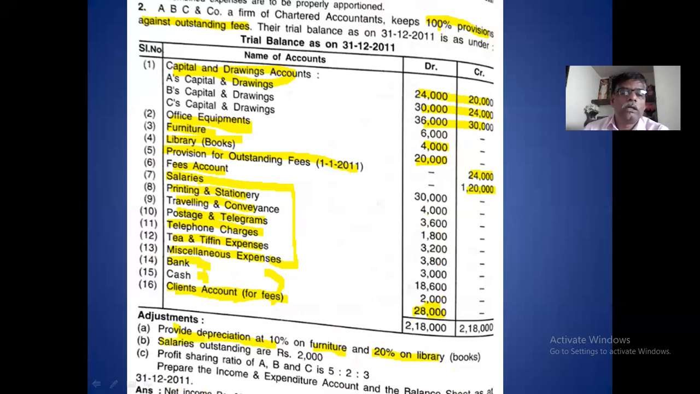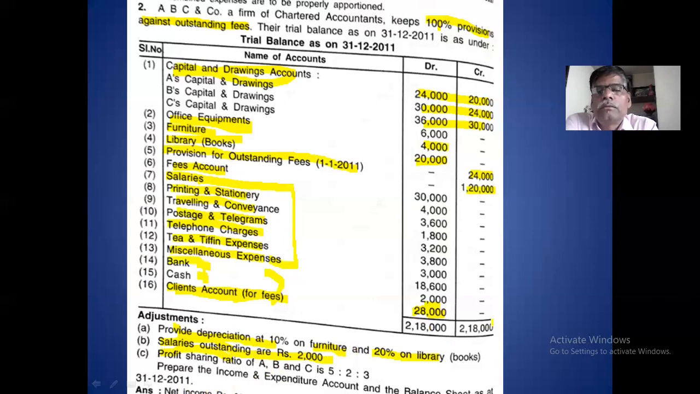And one more is here, outstanding salary. Outstanding salary is to be added in the salary. First you add it in salary in the income and expenditure account, and then outstanding salary comes in the balance sheet liability side. Then the profit sharing ratio. 5:2:3 is the profit sharing ratio.